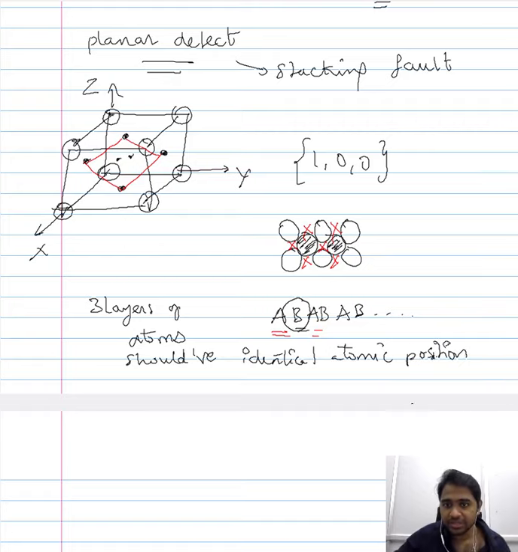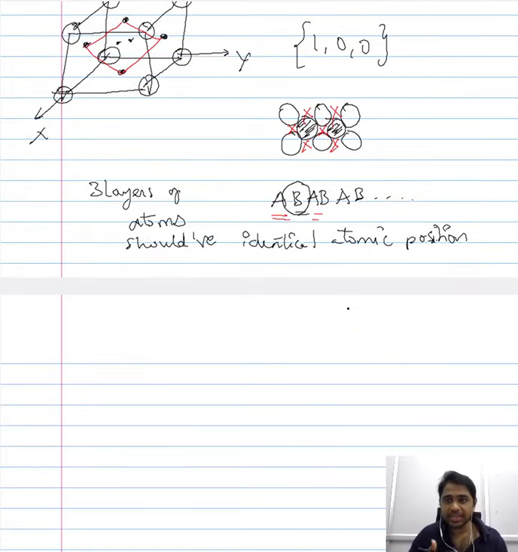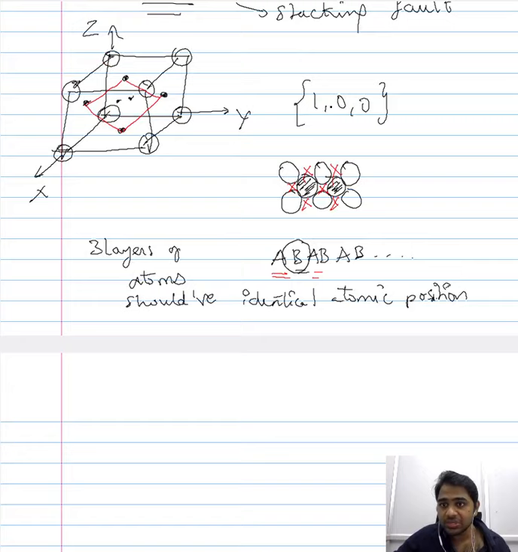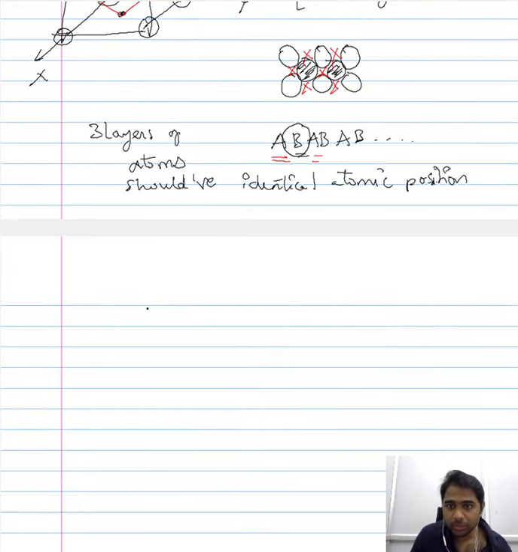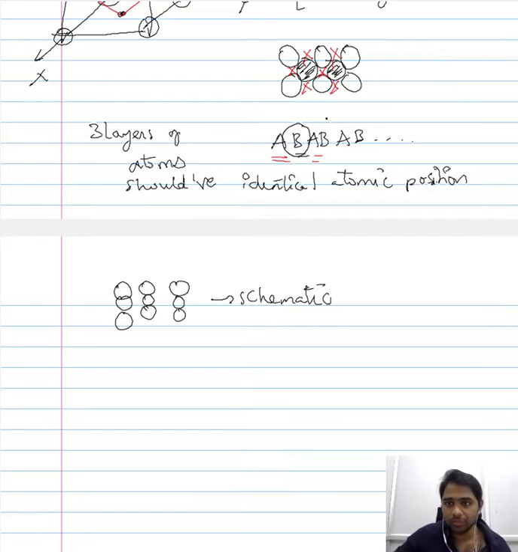So this means that to introduce a stacking fault in the 100 plane of FCC, you would need to have an arrangement of atoms something similar to this. So you should have 3 layers of atoms that are identical. This is just a schematic representation when you view along this direction. In that case, you would need to have 3 layers of atoms that have identical positions. So this is energetically highly unfavorable.